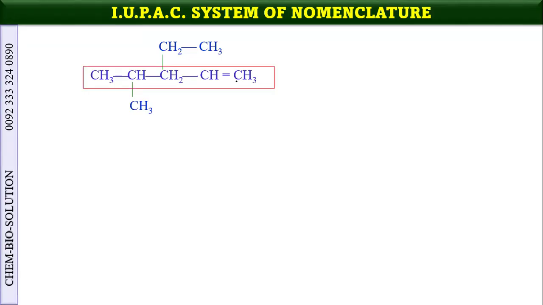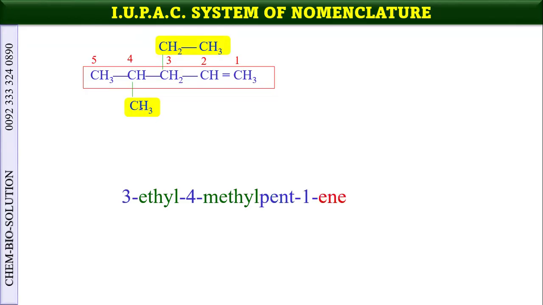So now see, this is the basic chain, these are the side groups, and the numbering starts from here, as I have told you. And the name of this compound, we write prefix first: 3-ethyl, 4-methyl, pent-1-ene.